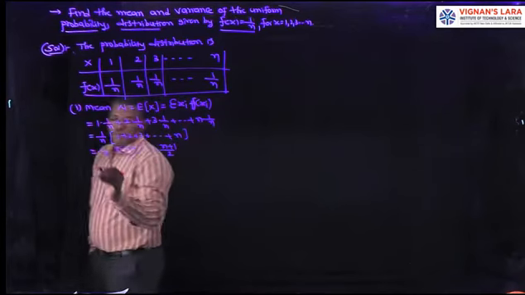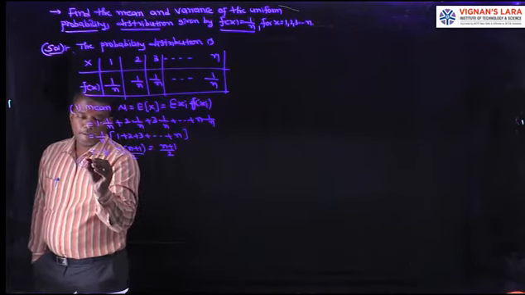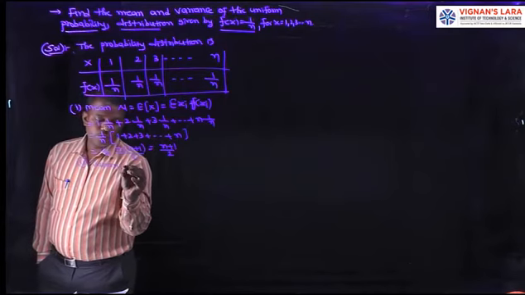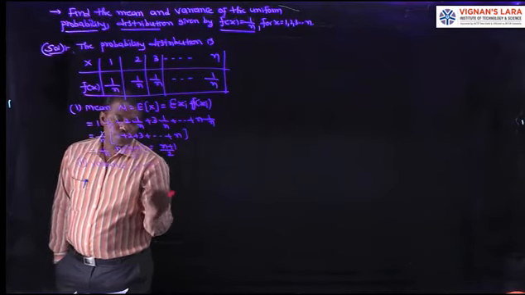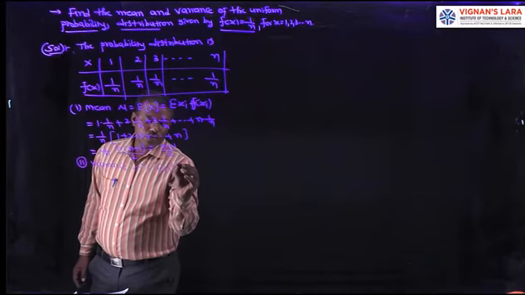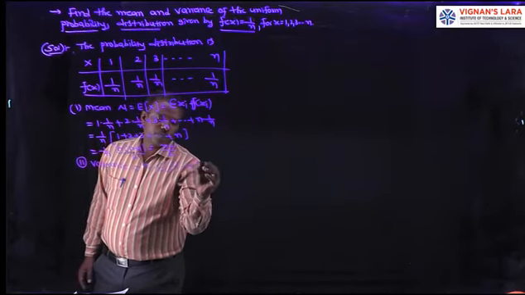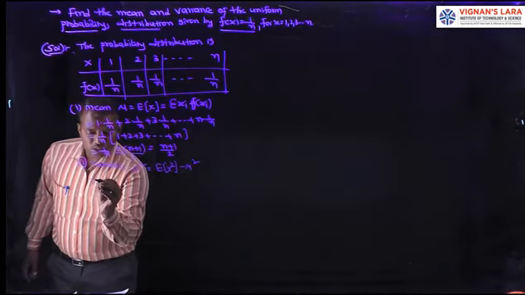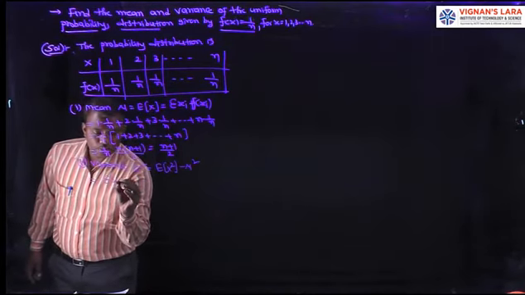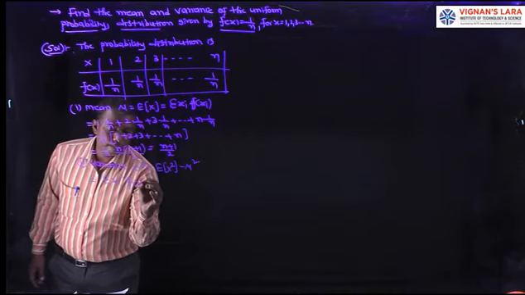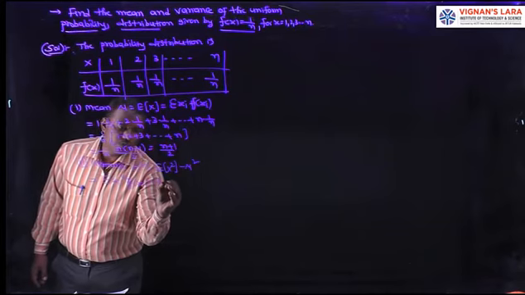Then the second part, variance. Variance sigma square is E of x square minus mu square. E of x square means sigma xi square into f of xi, minus mu square.